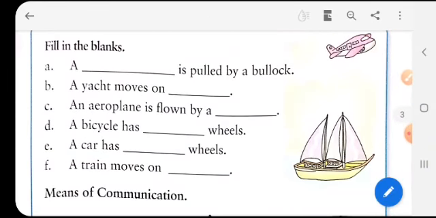Next we have the fill in the blanks. Now fill in the blanks is to be done all by you. So this will not be done by me. So you have to read the lesson and then fill in the blanks.